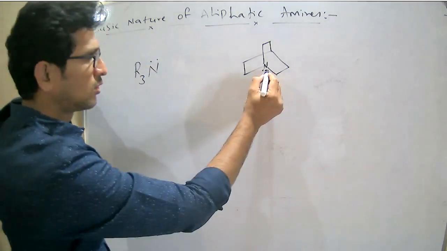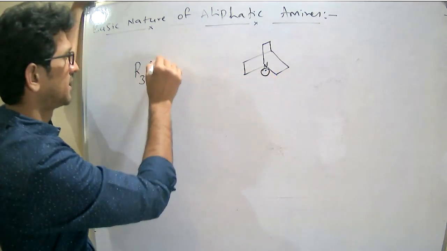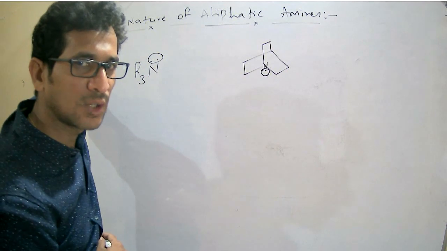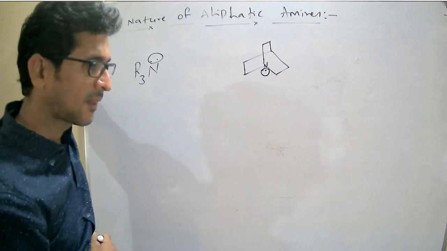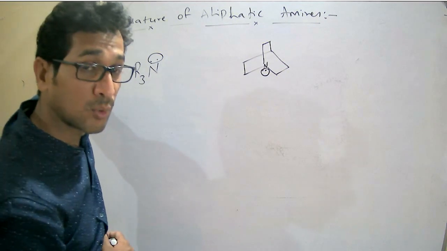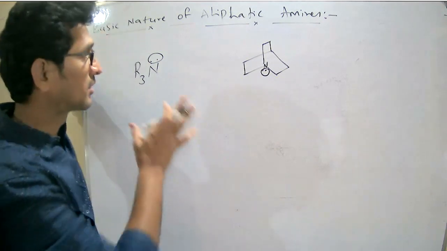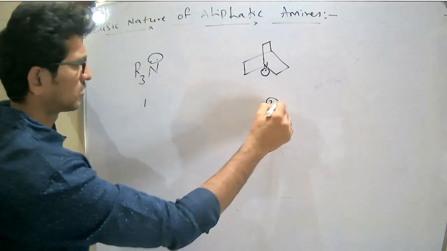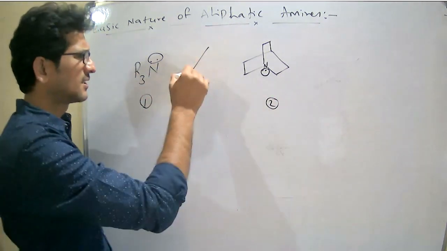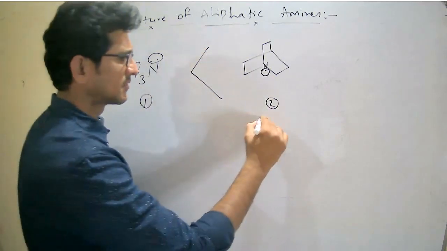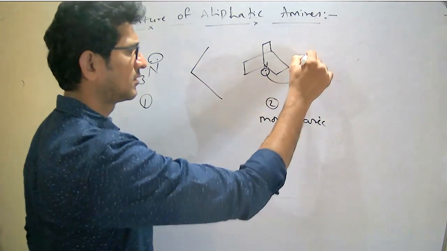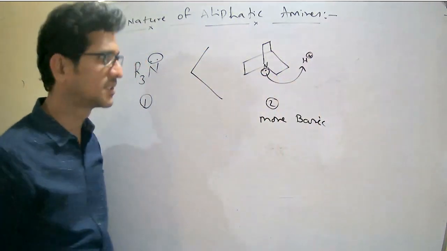Which nitrogen readily donates a lone pair of electrons? Example 1 and 2, nitrogen on 1, nitrogen on 2. First, I will give the answer. More basic means readily available, which is present in this.